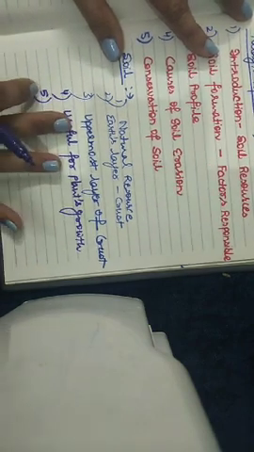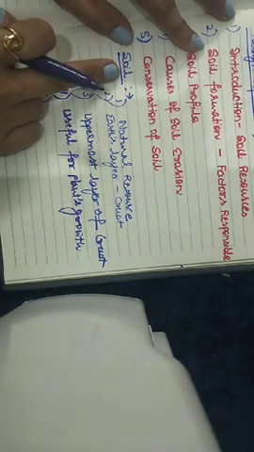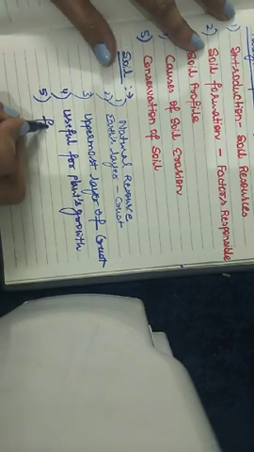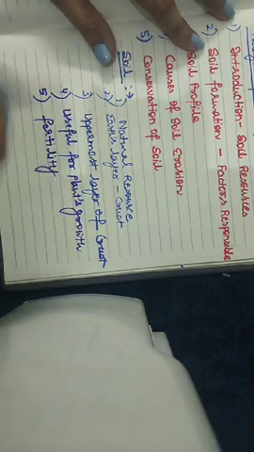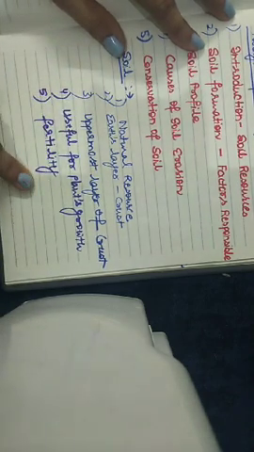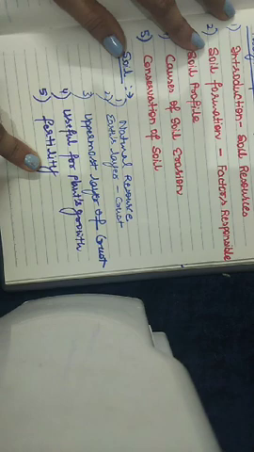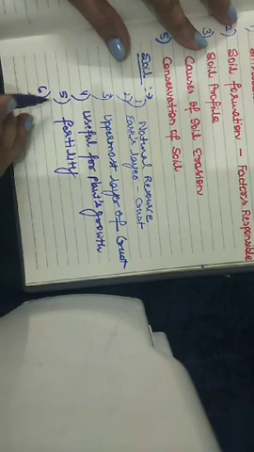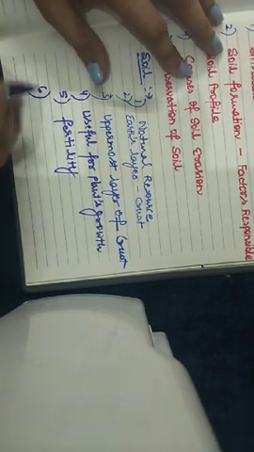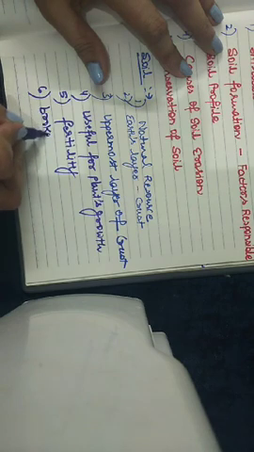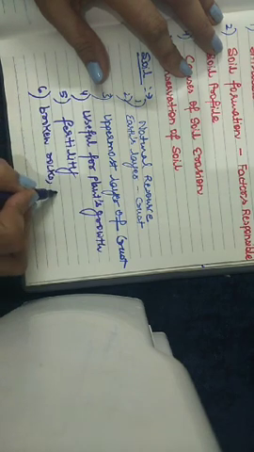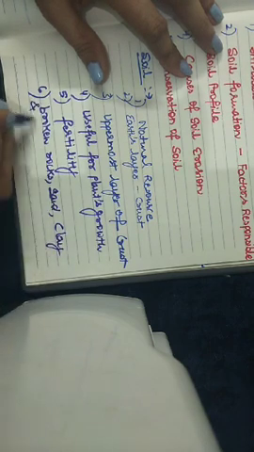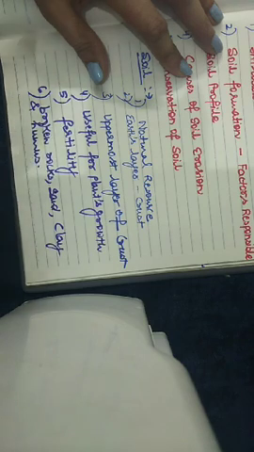And the value of the soil is determined by its fertility. The quality of the soil is dependent upon its fertility. If the soil is fertile, then the quality of the soil is very good. And what are the things which are present in the soil? Soil consists of broken rocks, sand, clay, and humus.